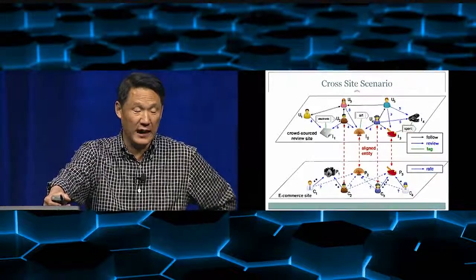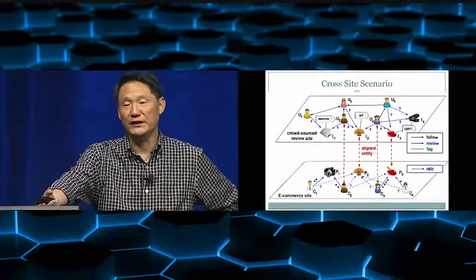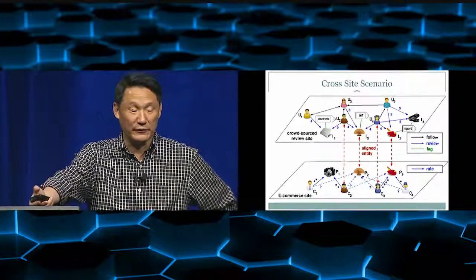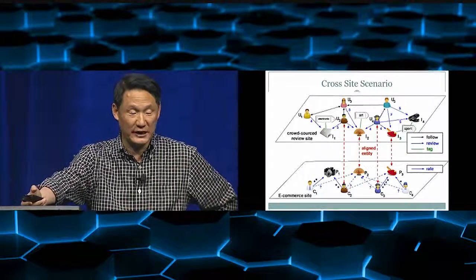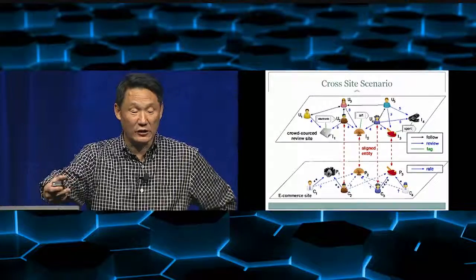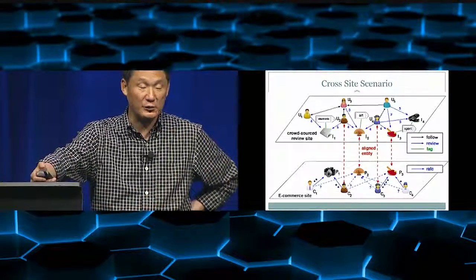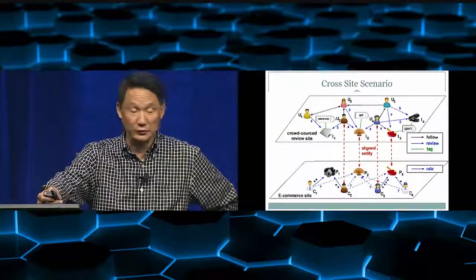For example, if you look at e-commerce sites like Amazon.com, you only have rating information. You do not really have friends information there. But if you go to a review site, then maybe you will find people who have social relationships. So again, there is a cross-network connection. Right? If we can align some of the entities across the two networks, then we'll be able to transfer information from one network to the other.